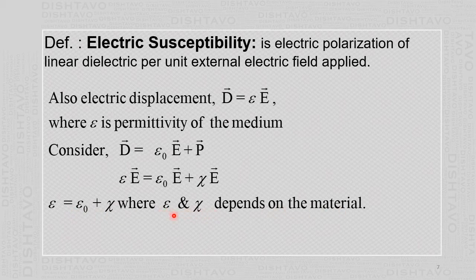These are the properties of the material. Epsilon 0 is the permittivity of free space, a constant, 8.854 into 10 raised to minus 12 in SI units. And epsilon and chi have the same SI unit.